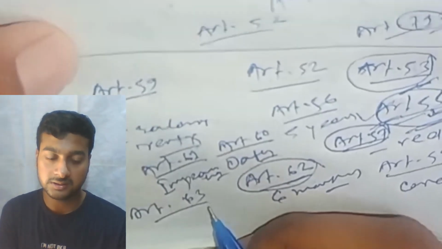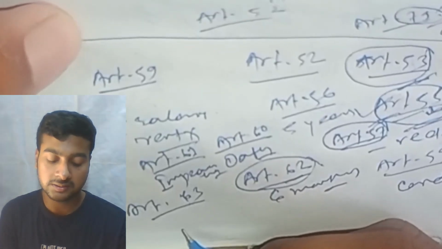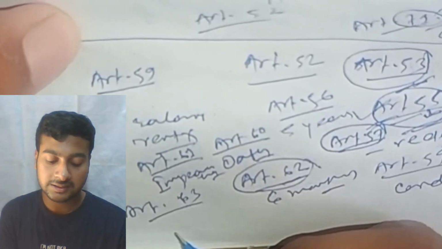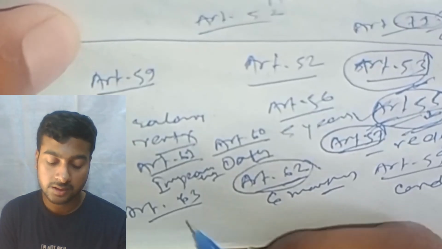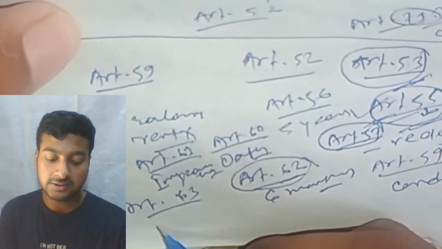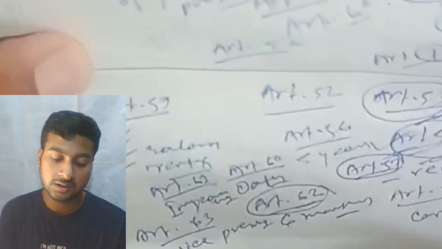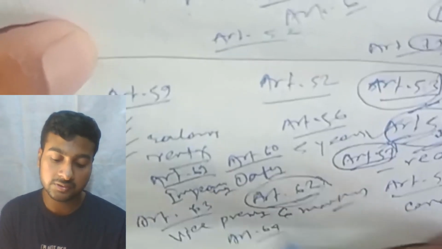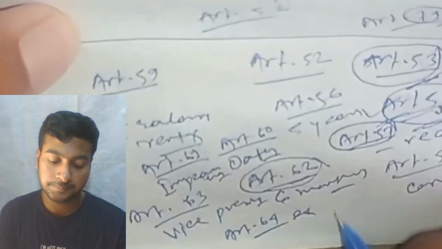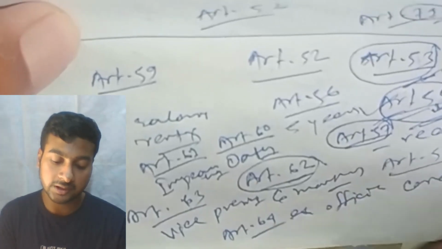Article 63 says there shall be a Vice President. Article 64 says he should be the ex officio chairman.